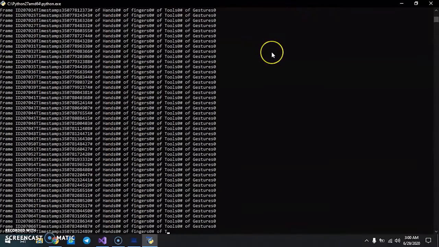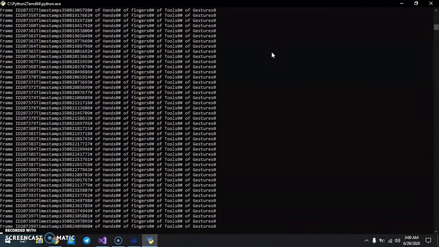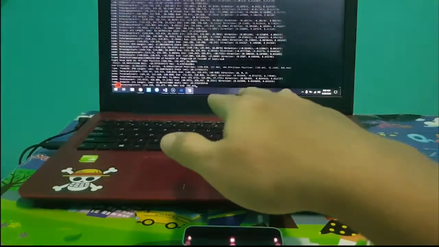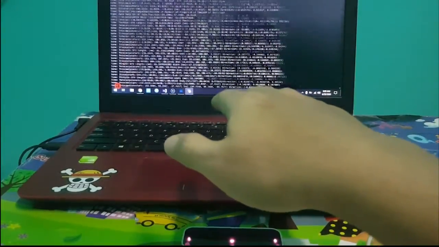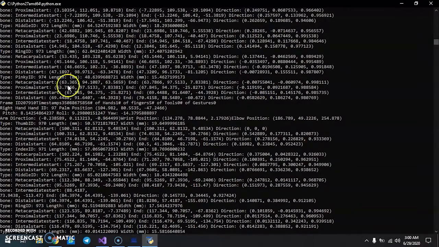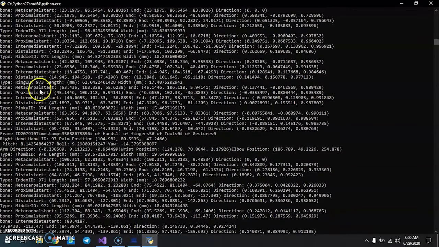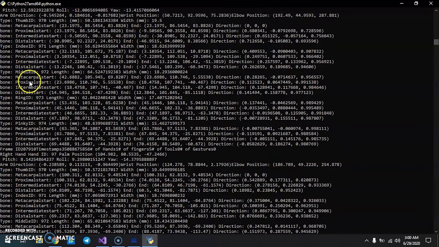As you can see, when the coding executes, it displays the hands, fingers, tools, and the gesture. When I put my hand here, it starts going messy, so I need to pause, and then it can be seen that it shows everything, which is the ring ID, middle ID, and it's hard to explain.